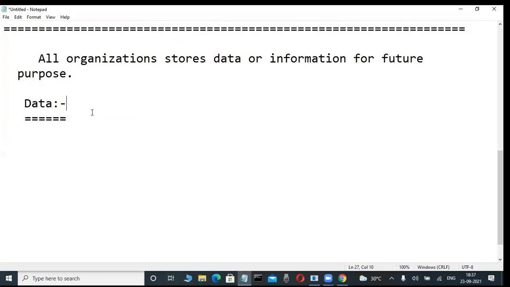Now here, data is nothing but a collection of raw facts. What are these raw facts? I will tell you. Write it. It is a collection of simple bookish knowledge. It is a collection of raw facts. It is a collection of raw facts. Now check it out. It is a collection of raw facts.